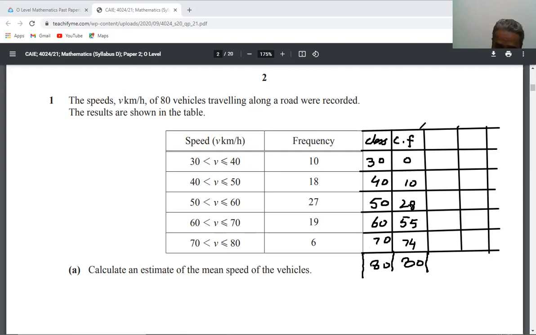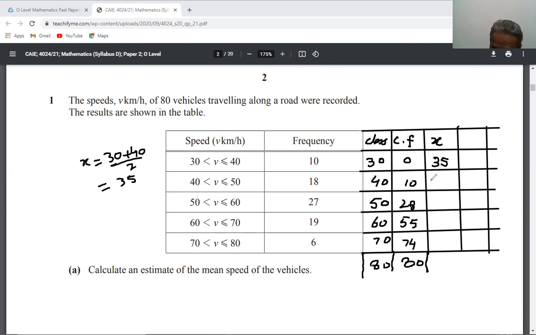Now for the mean, first you will write here x. x is the sum of upper and lower classes divided by 2. x is the mean of upper and lower classes. For your help, I'm going to find the first value of x and the others I will write directly. x is equal to 30 plus 40 over 2. So 70 divided by 2 will be 35. So here you will write 35,